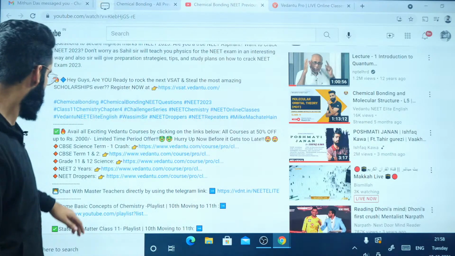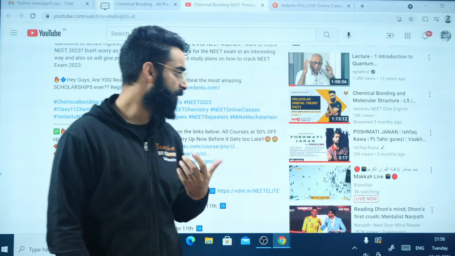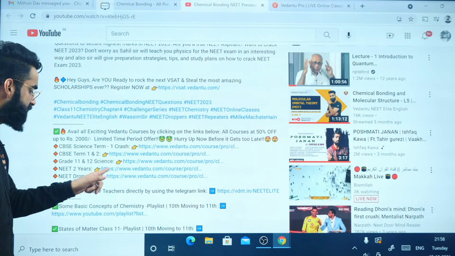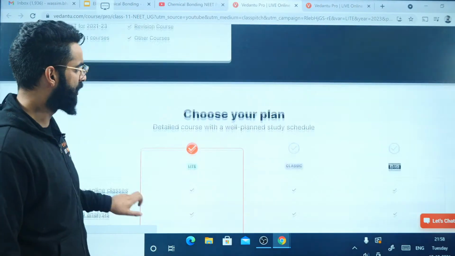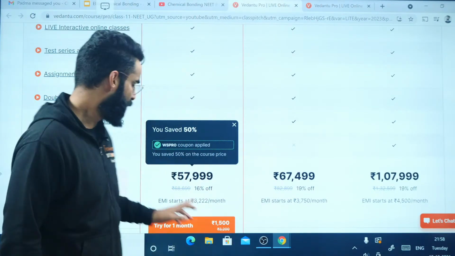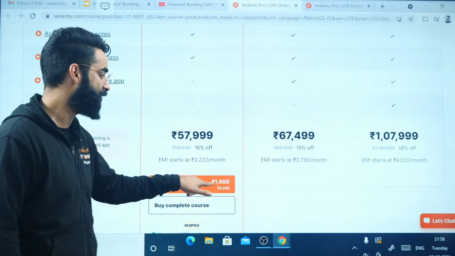If you are preparing for NEET 2023, I will suggest you guys to go for this link, NEET 2 years. After clicking on this link, you'll be getting 3 courses, Light, Classic and Plus. The choice is all yours, whichever plan you want to take. Well, as I told you, you can try it out for a month. And see guys, if you are trying out this plan for a month, you just need to pay 1,500.